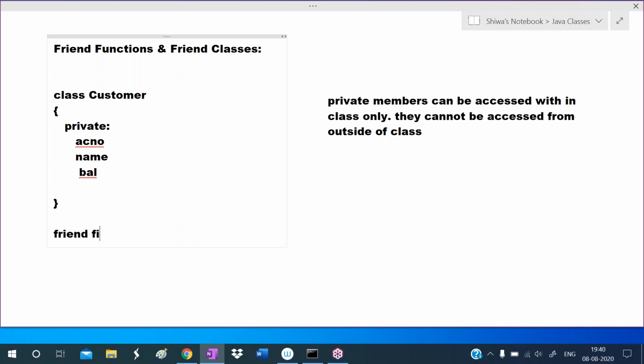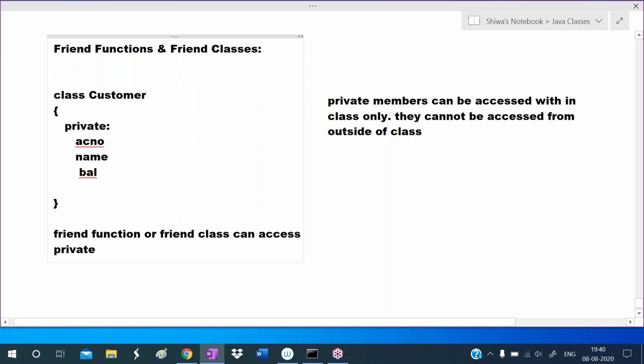So we make a function a friend to this class, or we make a class a friend to this class, and now those friend functions or friend classes can access these private members. Generally private members are not accessible outside of the class, but friend functions and friend classes can access.